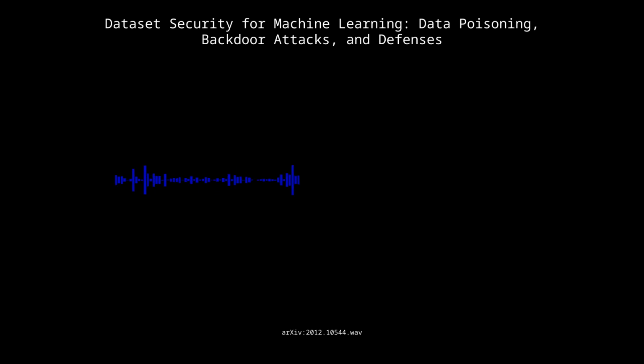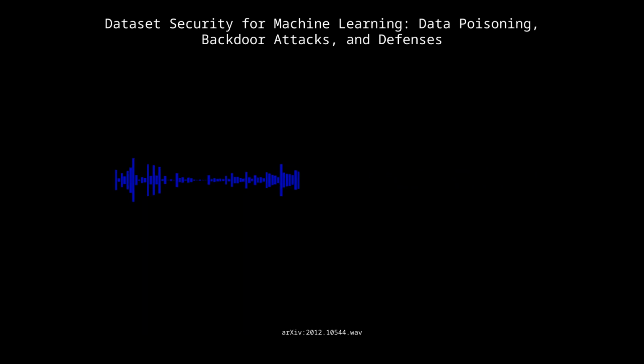It seems like the battle for dataset security is fought on multiple fronts. It is. But by acknowledging these challenges, understanding the tactics used by attackers, and developing those robust defenses that account for both the technical and human elements, we can build machine learning systems that are more secure and trustworthy. And that's ultimately the goal, right? Yeah. To harness the power of machine learning for good while mitigating those risks. We've given you a good understanding of the threats and the defenses, but it's up to you to continue exploring this space and staying informed as the field continues to evolve. Remember, knowledge is power. The more we understand about these vulnerabilities and how they are exploited, the better prepared we'll be to defend against them.